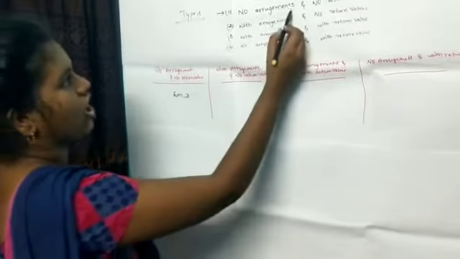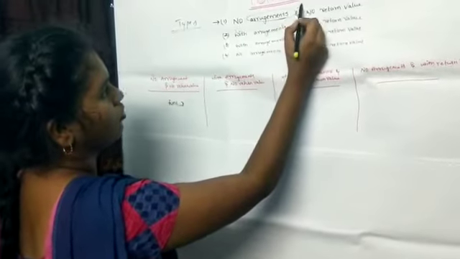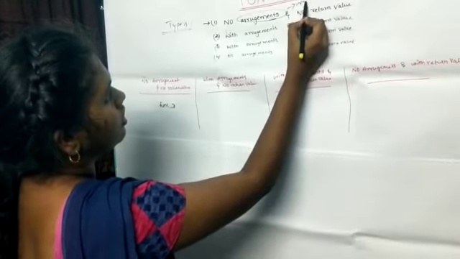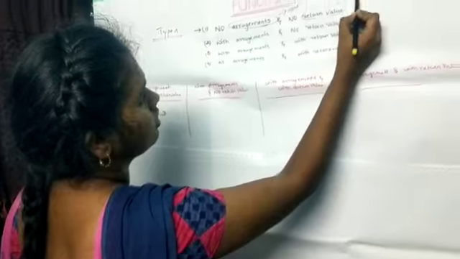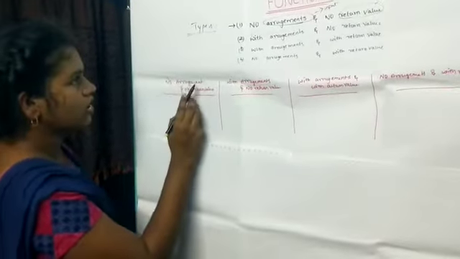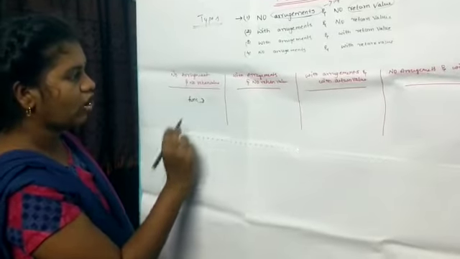Here arguments mean input values and return value means output value.